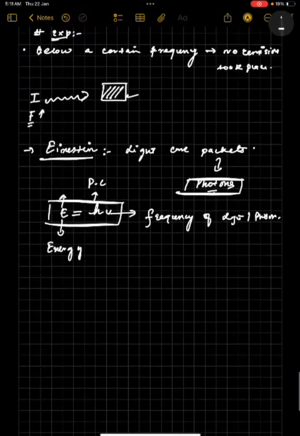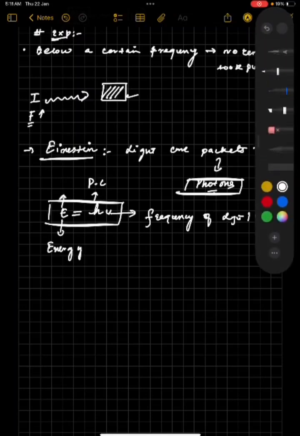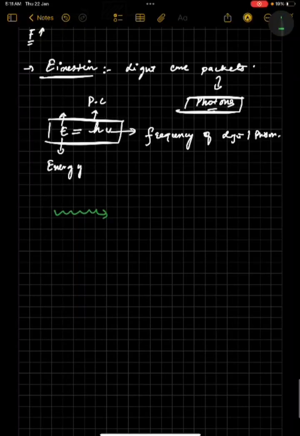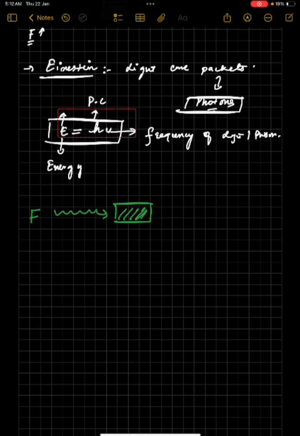Now I told you that during the experiments, what happened? There was a certain limit below which all the frequencies of the light were unable to produce what? Emission of the electrons from this metal piece. Like I already discussed with you, in that experiment a light was thrown on a metal piece, and there they kept changing the frequency of the light. There was a particular frequency below which no emission took place, and after that the emission of electrons took place. From that very experiment, a new concept arrived, a new word arrived, that was the threshold frequency.